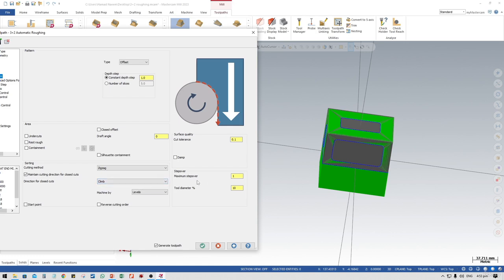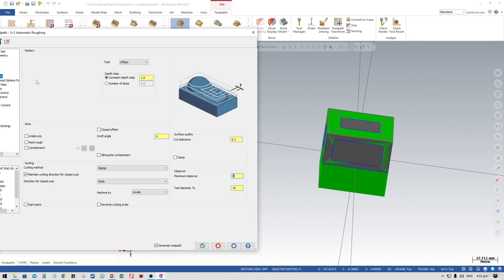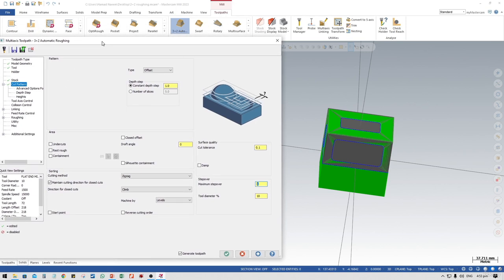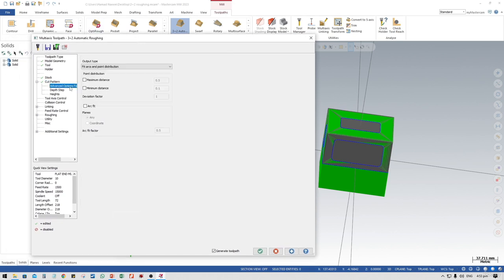How about the step over distance, which is 1 millimeter? We have a cutter which is 10 millimeter in diameter, so maximum step over is 10 millimeter. So we'll set it 5 millimeter. It means that 50% of our cutter will be applied. So next thing is the advanced options here, and we'll set this by default.